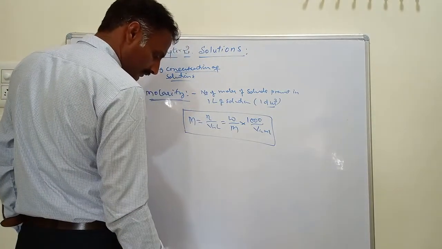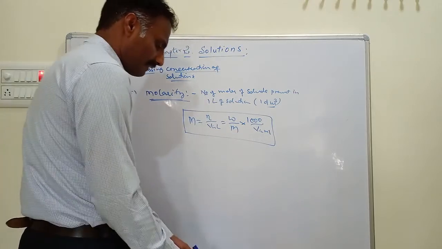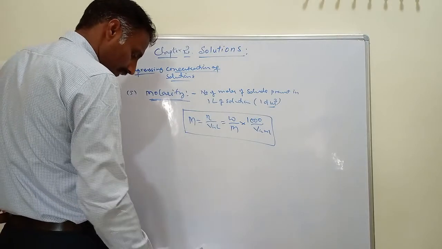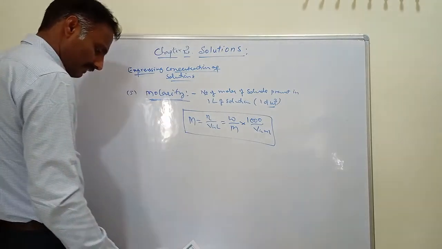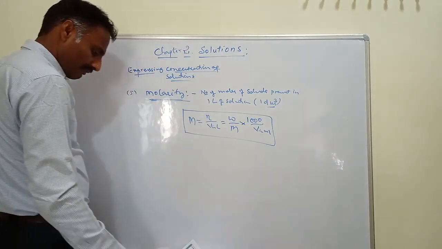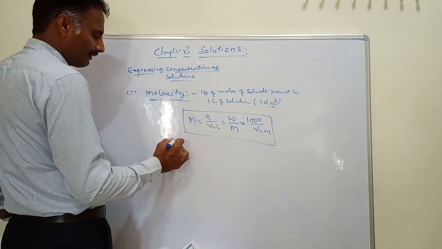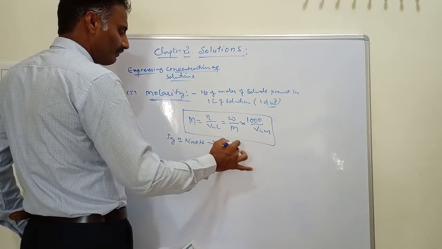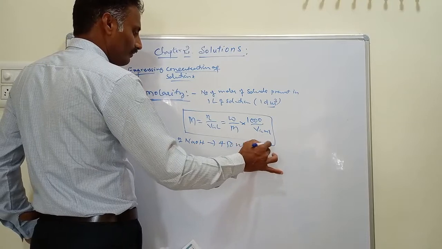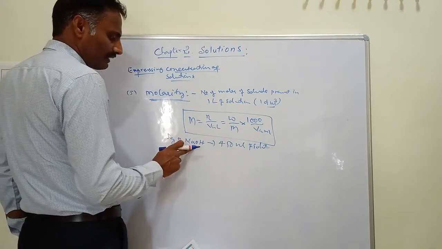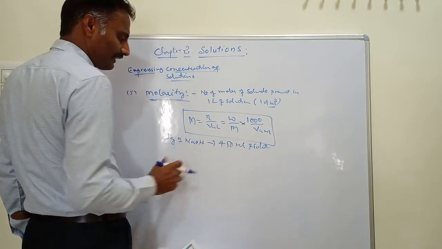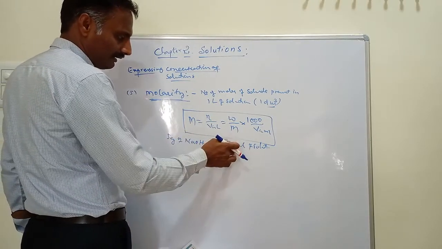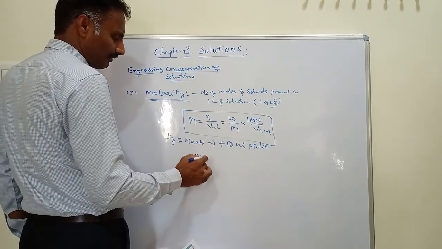We have some problems on molarity here. For example, calculate the molarity of a solution containing 5 gram of NaOH dissolved in 450 ml of solution. Then you calculate the molarity of this NaOH solution.